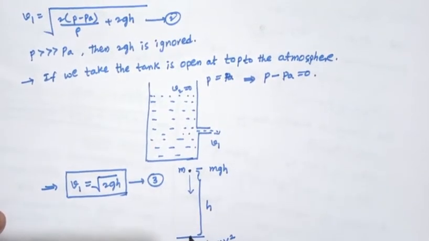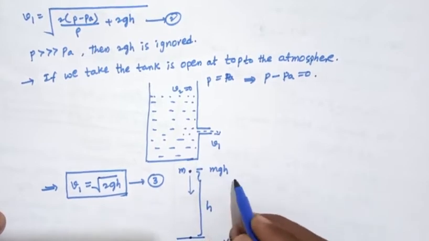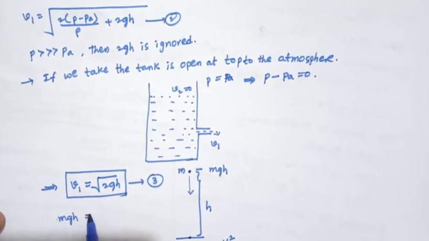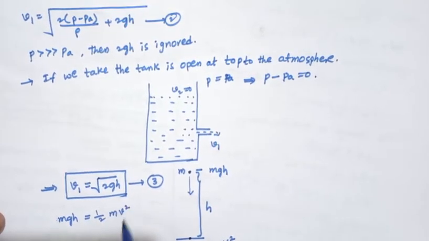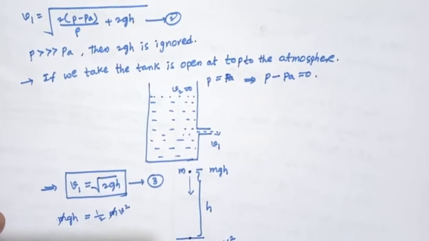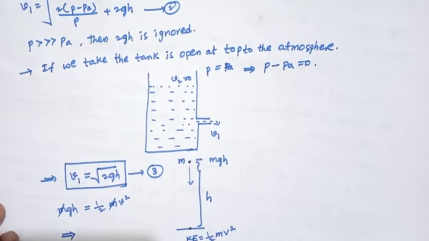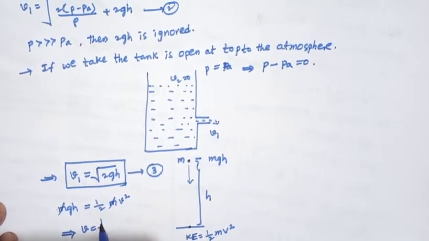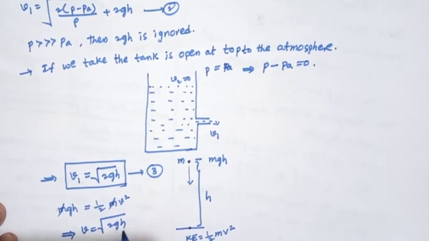So potential energy here is 0. From the conservation of energy, mgh equals half mv squared. Okay, m gets cancelled. From this equation we can write v equals under root of 2gh.